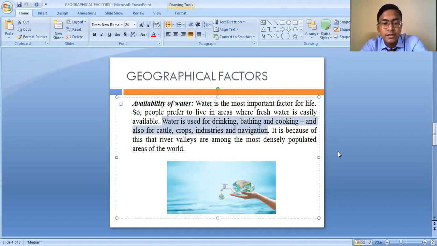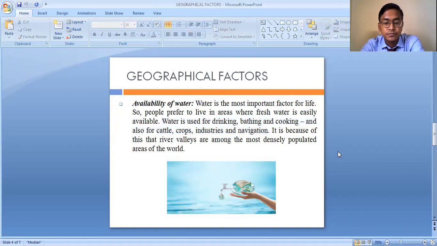Because water is easily available in those areas, which they use for carrying out agricultural practice. Like the Ganga river basin, it is highly populated in our country. In the same way, almost all the river basins of our country as well as river basins of other countries are also highly populated just because of the availability of water. So here we can brief out that water is the main geographical factor which is responsible for uneven distribution of population.